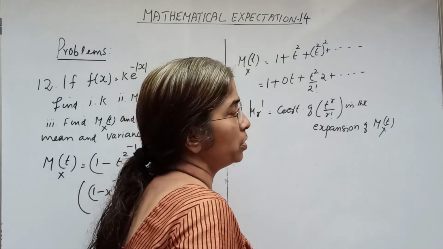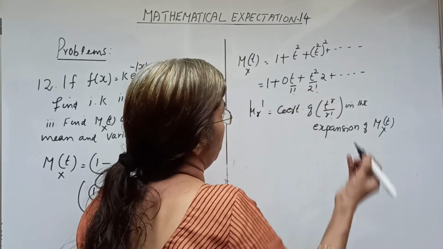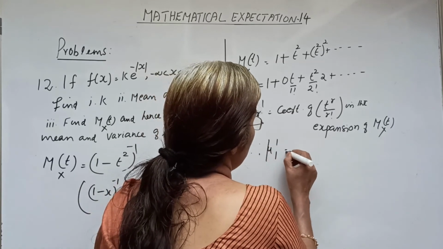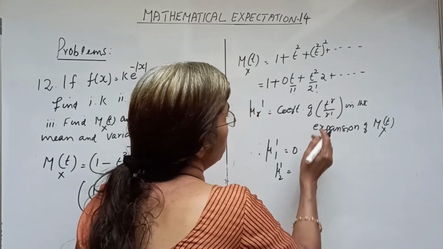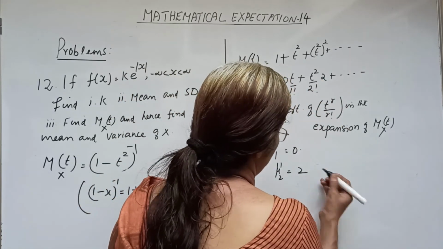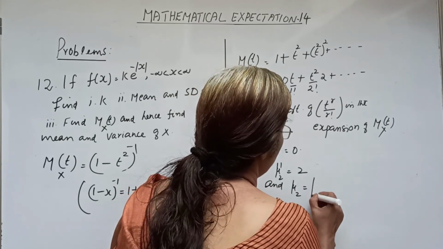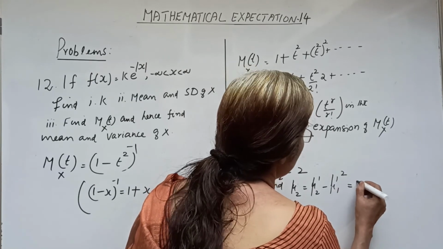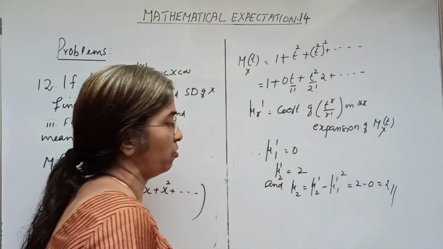As there is no t term, the coefficient is 0 into t/1!. Therefore mu 1 dash equals 0, mu 2 dash equals the coefficient of t²/2!, which is 2. Hence mu 2 equals mu 2 dash minus mu 1 dash squared, which is 2 minus 0 equals 2, the variance of x.